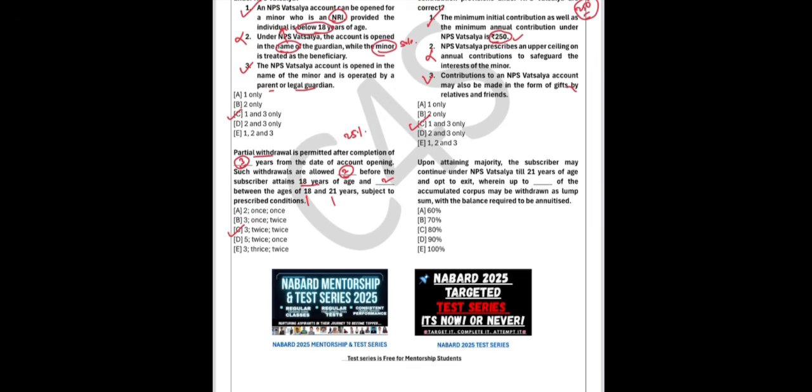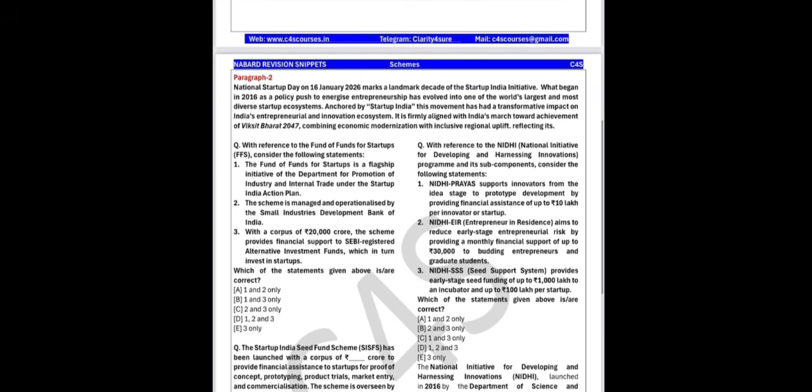Next question, upon attaining the majority, the subscribers may continue under NPS Vatsalya till 21 years of age and opt to exit, wherein up to dash of the accumulated corpus may be withdrawn as lump sum with the balance required to be annuitized. Okay, so yes, he can withdraw up to 80% and 20% should be annuitized. Okay, remember. So yes, next paragraph is paragraph about the startup.